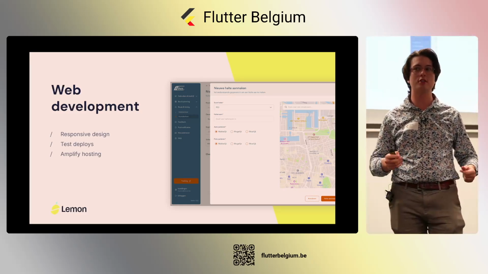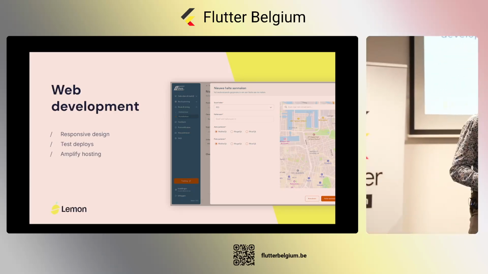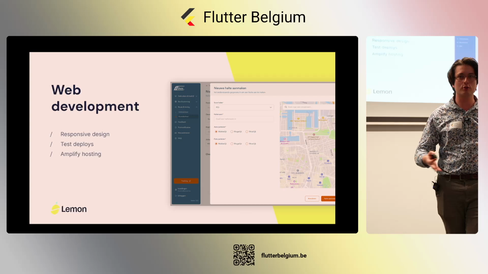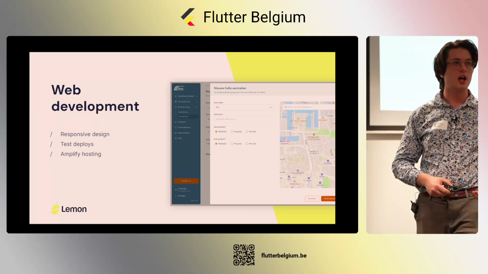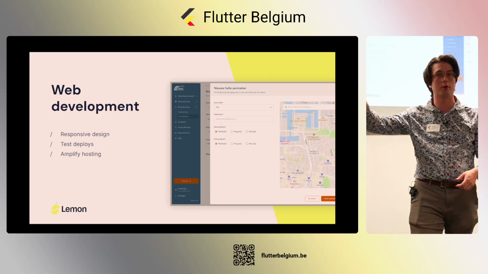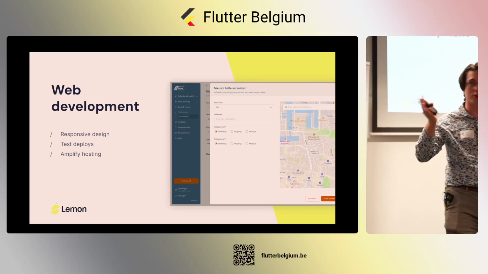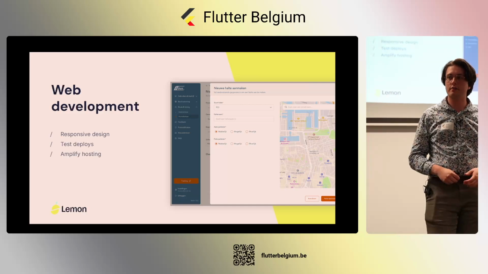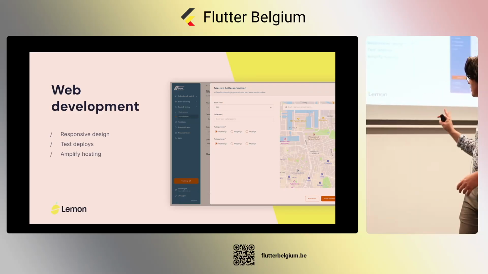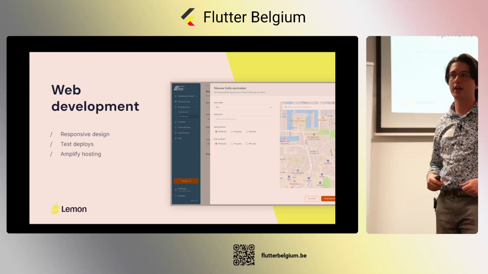Who here uses Vercel or knows what Vercel is? Quite a lot of people. Do you like it? Because it has a lot of interesting features. For example, on your pull request, it will automatically create a URL. Whenever you're reviewing something, you just click a URL, and then you can see what was done inside of that PR. Amplify hosting is almost the equivalent of Vercel, but then for AWS.